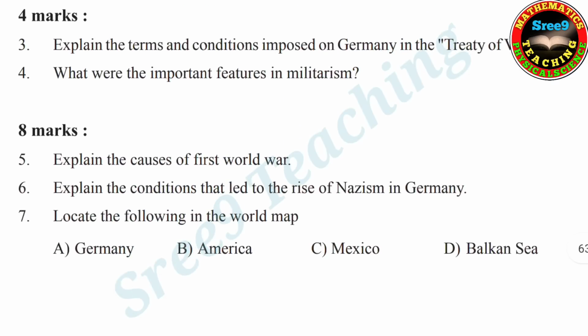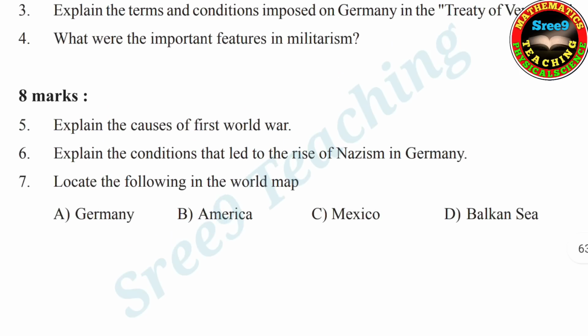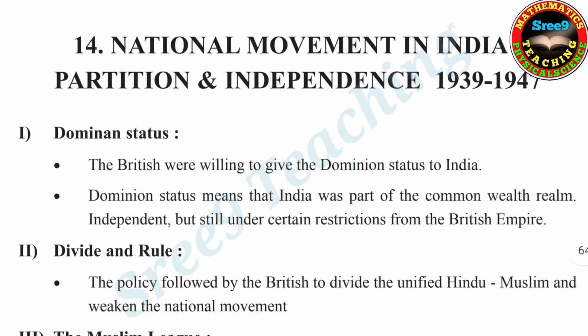What were the important features of militarism? Now 8 marks. Explain the causes of the First World War. 6th question, explain the conditions that led to the rise of Nazism in Germany. 7, locate the following in the world map. What are they? Germany, America, Mexico, Balkan Sea. Right? Yes. Now the 14th one. What is that? National movement in India, partition and independence, 1939 to 1947. That is after the Second World War. Right?